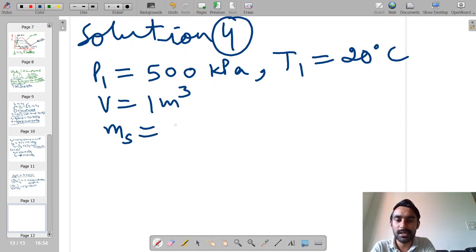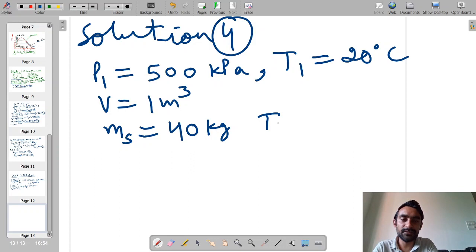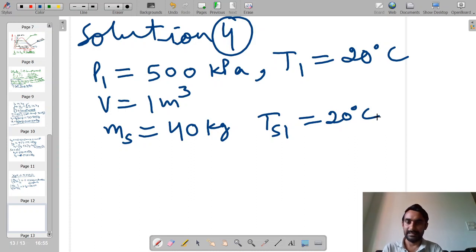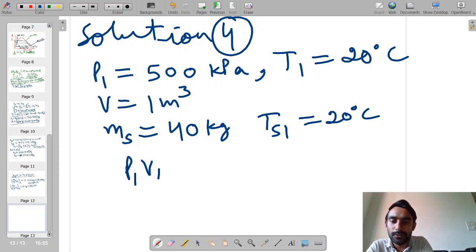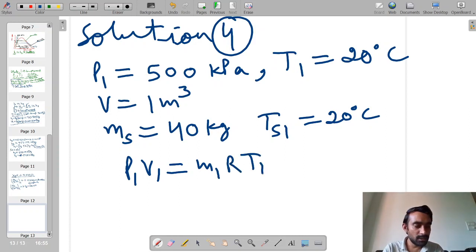The mass of the steel is given as 40 kg, and the body of the steel at point 1 also has the same temperature of 20 degree Celsius. Now from the ideal gas equation, by writing P1 V1 equals M1 R T1, I can find out the mass of the air at the initial point.